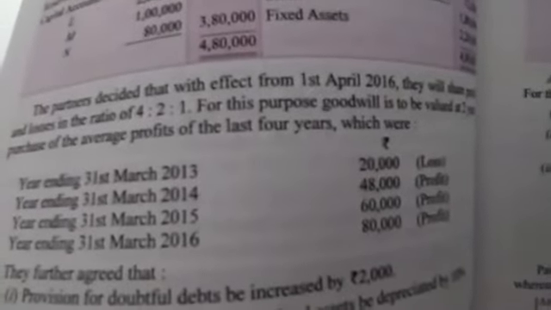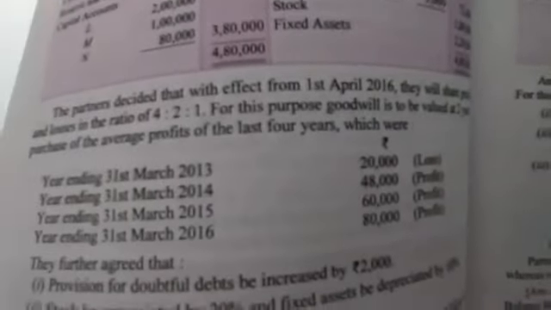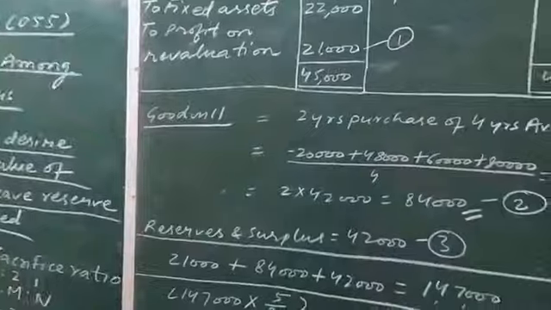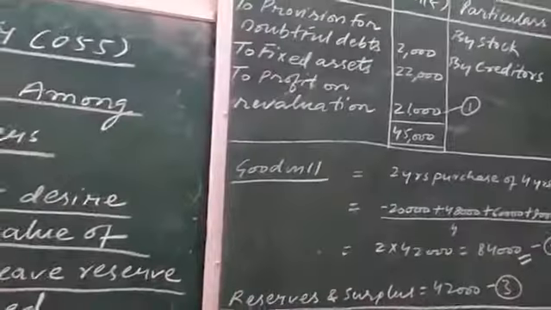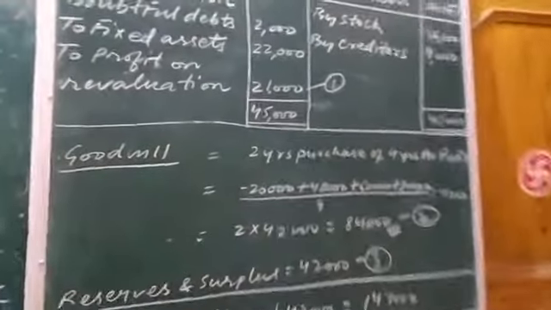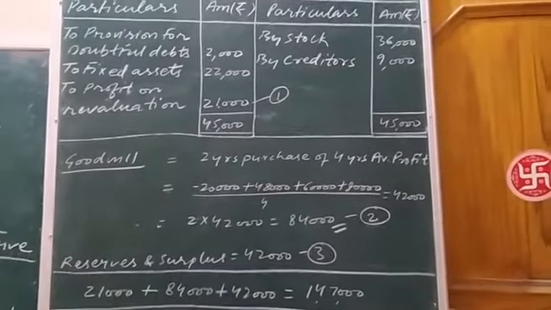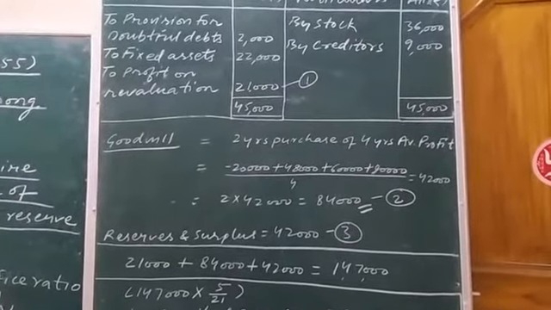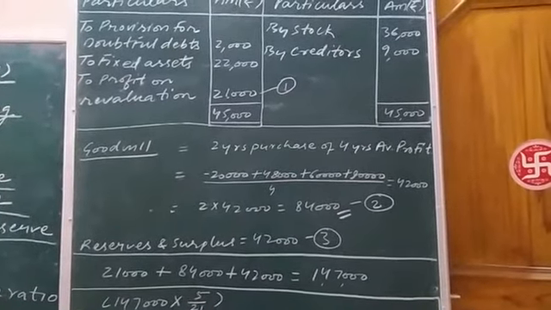Okay, you need to calculate the goodwill. These three items effect will be shown in the books on the basis of change in PSR. When we need not to show the effect of anything, or when the partners decide not to distribute anything among themselves, then all the things are distributed in accordance with the change in PSR only.